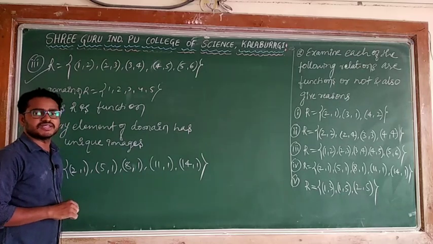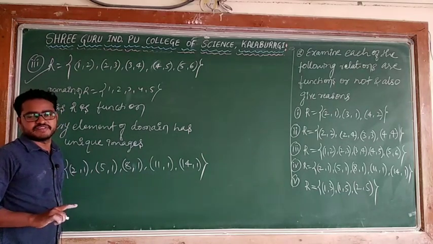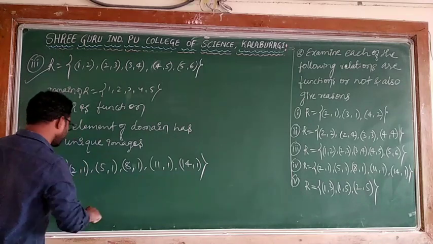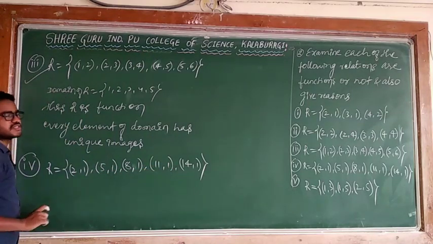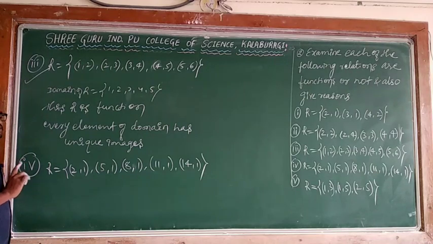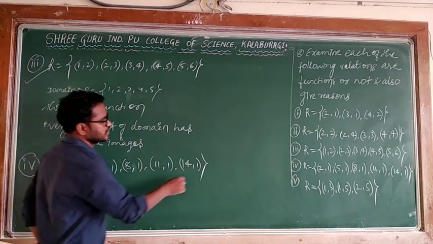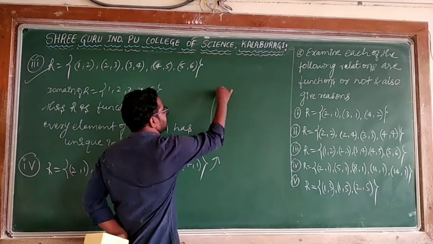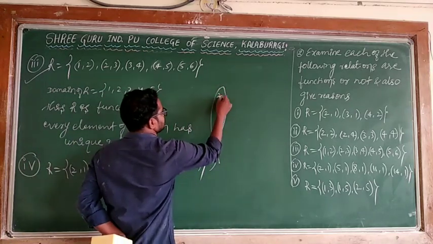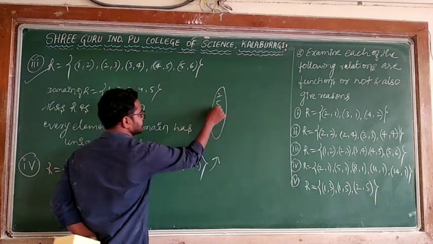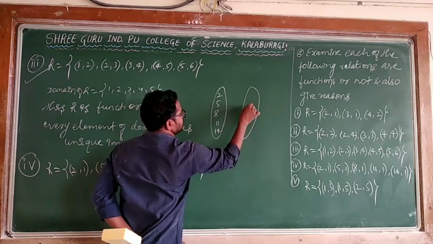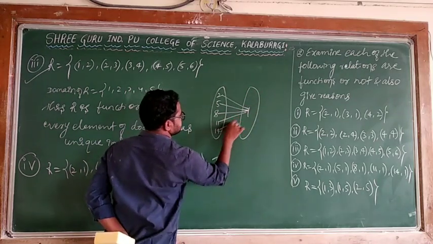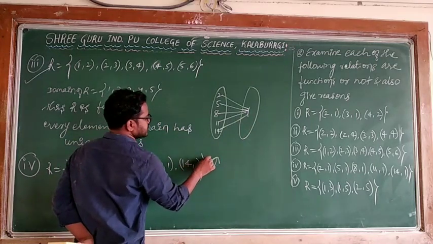I said in the case of a function, don't worry about same or different. Only see that every element of the domain has a unique image. What is the domain here? 2, 5, 8, 11, 14 is the domain of the relation. It has images, and all images are unique. Diagrammatically, I can show 2, 5, 8, 11, 14, each connected to only one element.